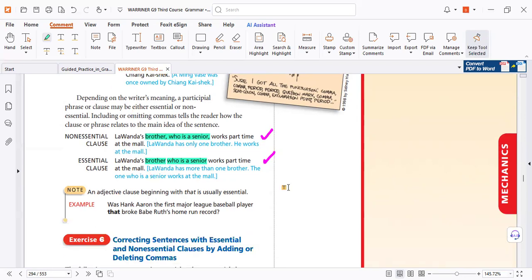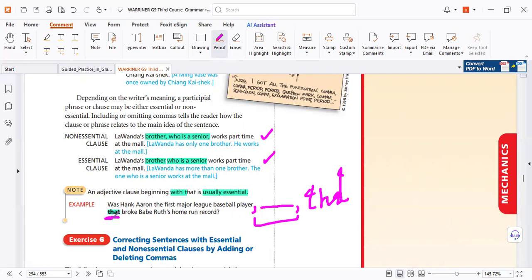So, revise the notes. Remember something: if the writer used that as a relative pronoun meaning which, you don't need any punctuation. So an adjective clause beginning with that is usually essential. All the time essential, except for non-essential. Non-essential is, for example, after player, non-essential information, comma, that. So delete what is between two commas, and you will find that without any punctuation. If we have non-essential, but here we don't.